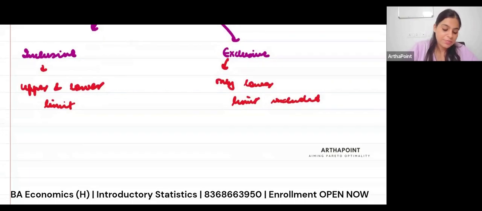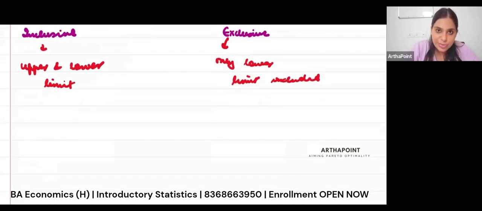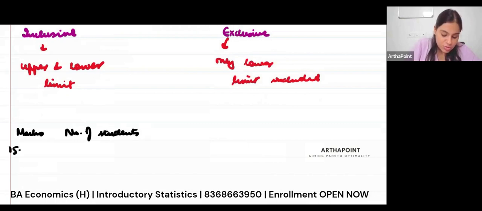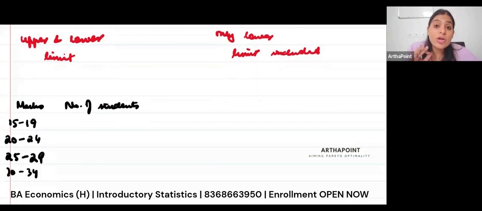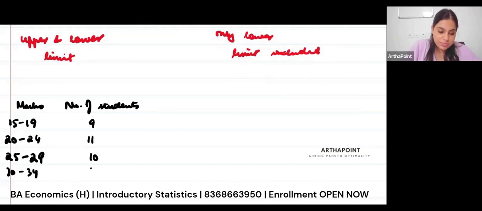Let me give you an example. An inclusive frequency table will look something like this. So if I take marks here and I take number of students here, so my marks can be 15 to 19, 20 to 24, 25 to 29, 30 to 34, and so on. So I'm including all students who scored 15 and all students who scored 19 and everything in between. And then I'm writing the number of students here. Something like this.